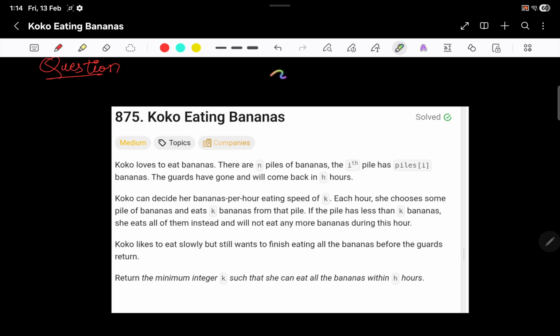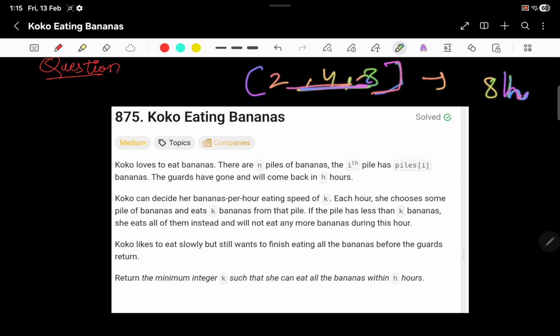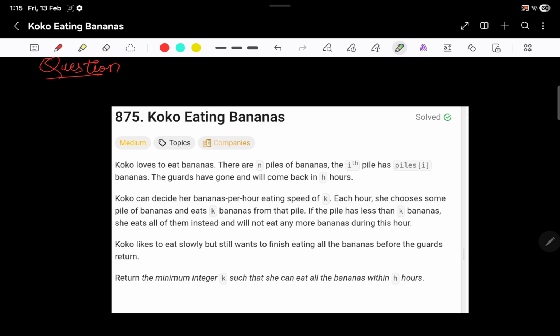So let's say I have bananas as 2, 4, 3, right? The guards will come back after 8 hours. So basically, what is the minimum... Okay, I am going ahead, we'll just read the question. Koko can decide her bananas-per-hour eating speed of k. So it's up to Koko to decide the speed, right? And she will be eating k bananas per hour. Each hour she chooses some pile of bananas.